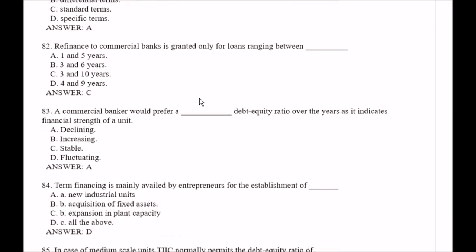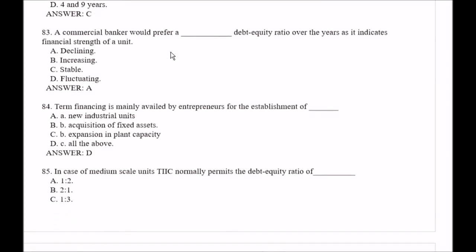Question number 82. Refinance of commercial banks is granted only for loans ranging between, your options are option A 1 and 5 years, option B 3 and 6 years, option C 3 and 10 years, option D 4 and 9 years. Right answer is option C, that is 3 and 10 years.